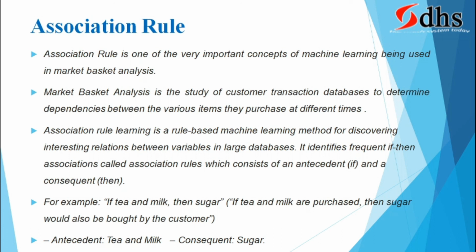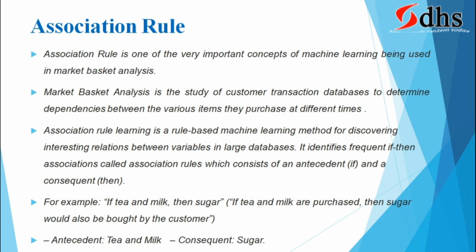Association rule learning is a rule-based machine learning method for discovering interesting relations between variables in large databases. It is not useful for a small one, if only 100 records or 10 records are there, it is not used. Always machine learning and data mining are useful for huge data sets only.